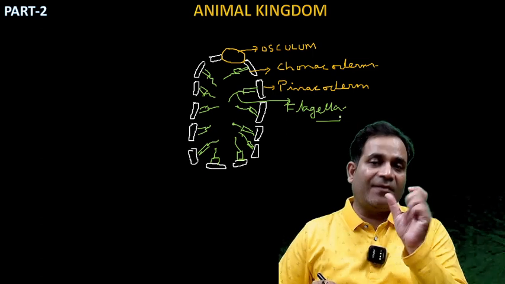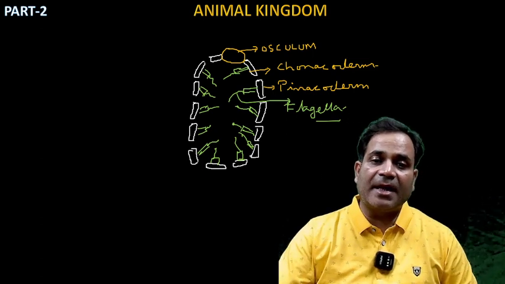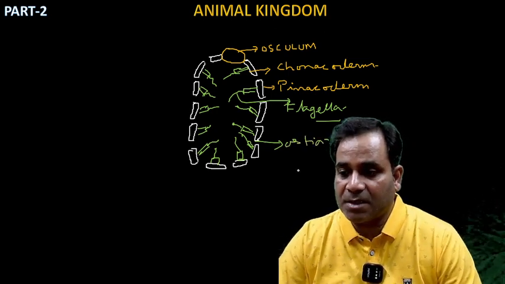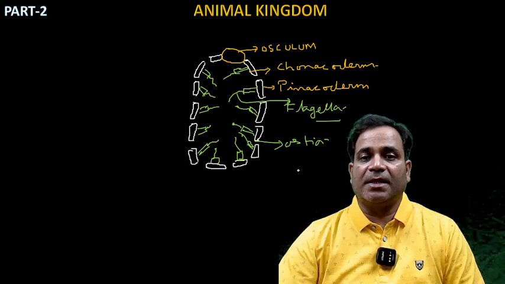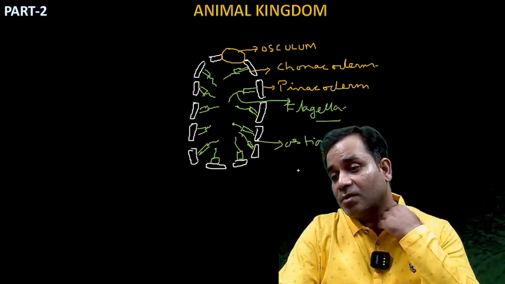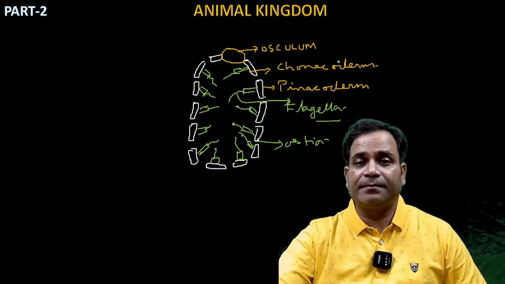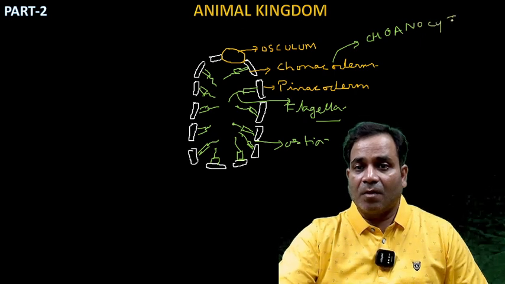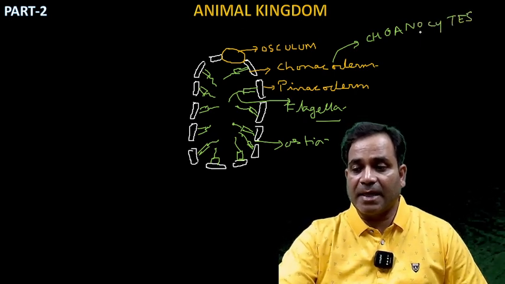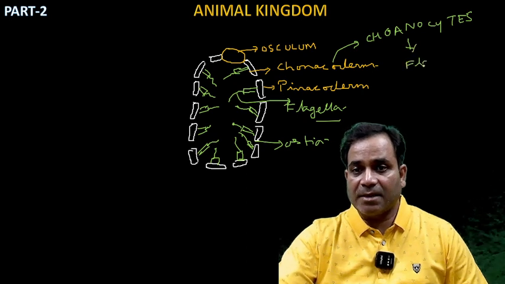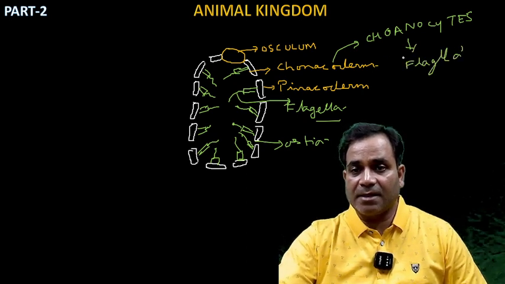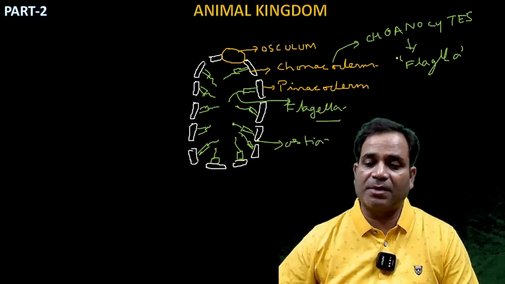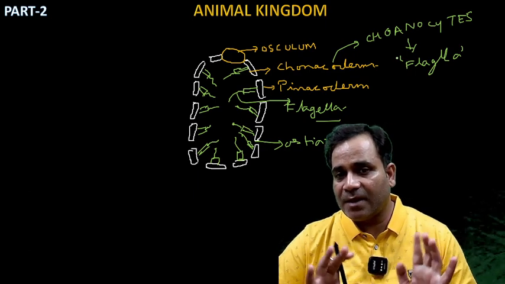Here, the minute opening from where the water goes inside the cavity is known as the ostium. Right? So if I'm talking about the choanoderm, it means choanocytes. These choanocytes have flagella. If it has flagella, then it is motile; if there is no flagellum, it is non-motile. Right? Hope so, this phylum is clear. So phylum Porifera is done up to the end.